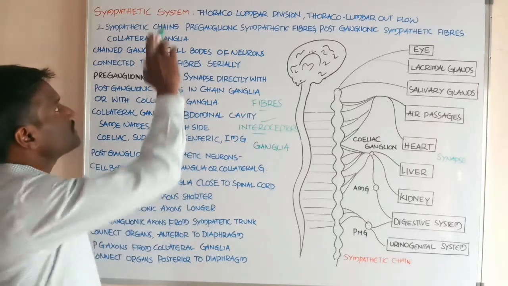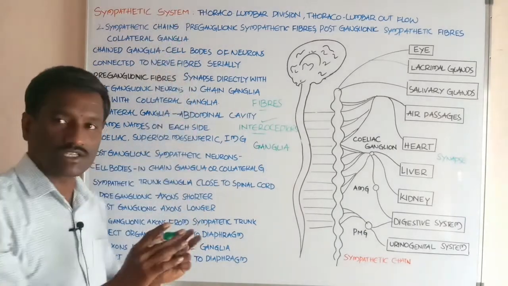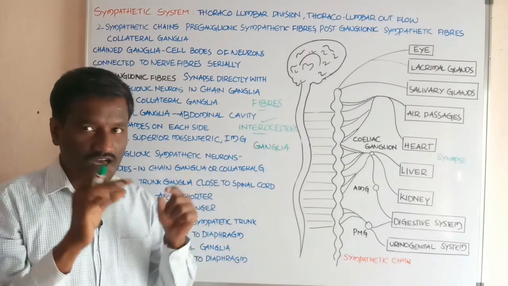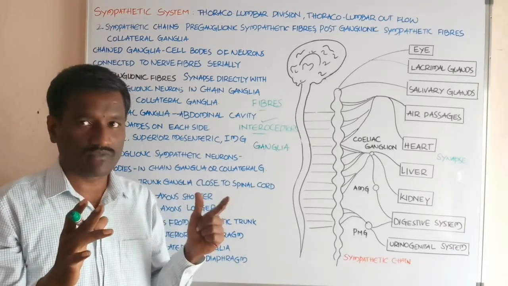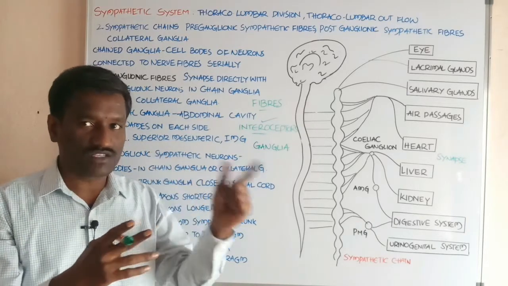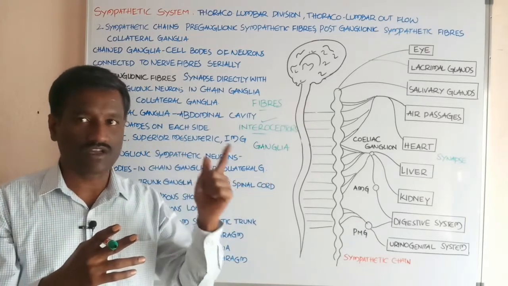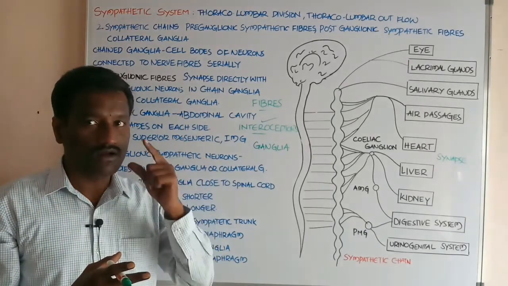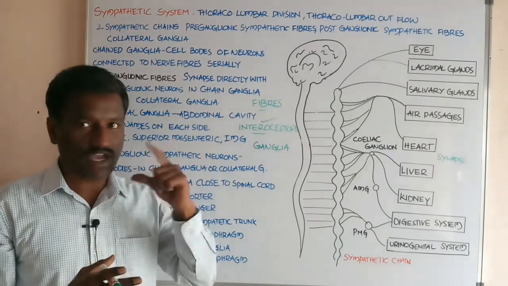Students, the sympathetic system consists of nerve fibers that arise from the thoracic region of the spinal cord and the lumbar region of the spinal cord.